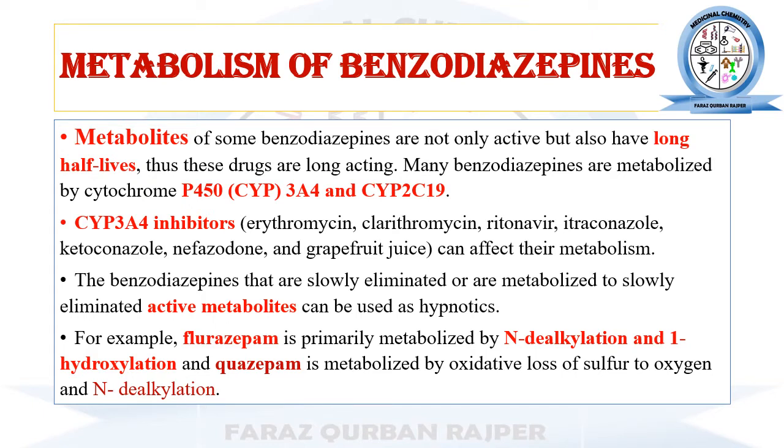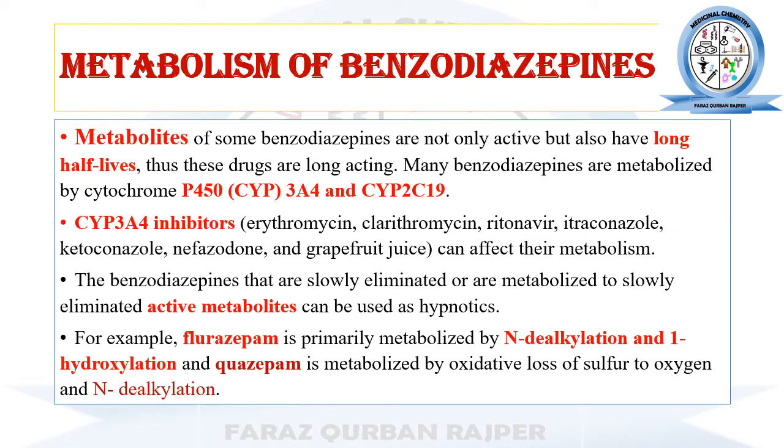There are certain drugs like erythromycin, clarithromycin, ketoconazole and certain fruit juices like grapefruit, which cause inhibition or decrease the activity of the P3A4 enzyme, and due to the inhibition of these enzymes, the drugs which are metabolized by these enzymes are also affected. Their metabolism rate is affected. The same will occur in the case of benzodiazepine.